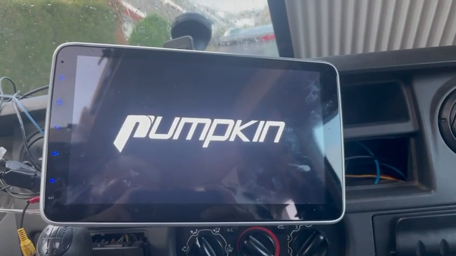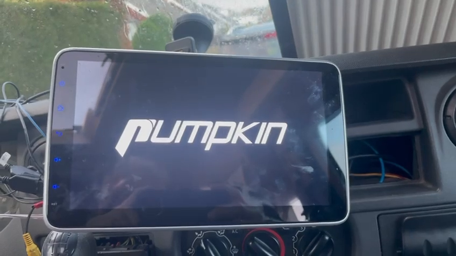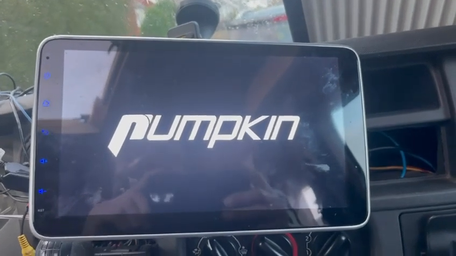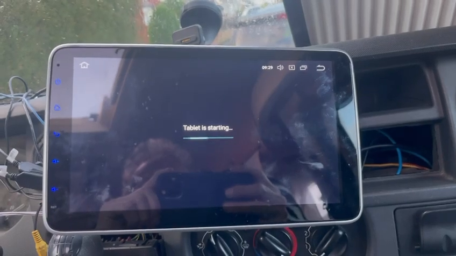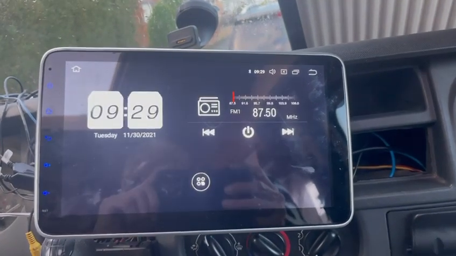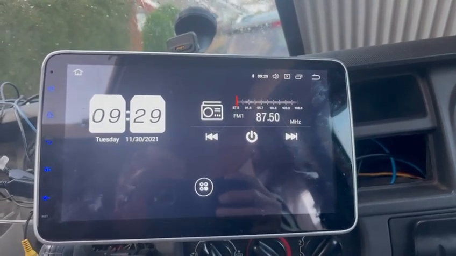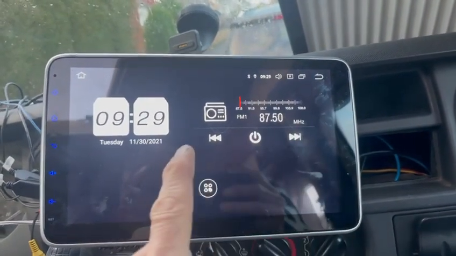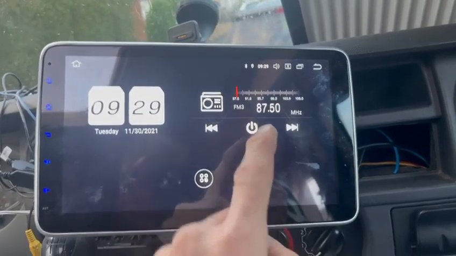I have problems with the sound playing on my head unit. I reboot the system by pushing the reset button in the bottom left-hand corner, and this is the procedure that happens. It boots up. As you can see, the radio is already on because these are showing. When it's off, they don't come on.